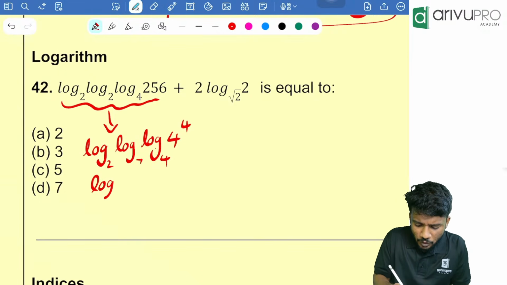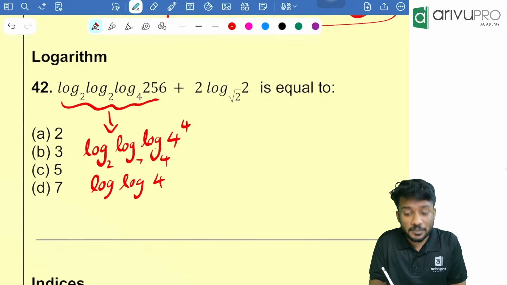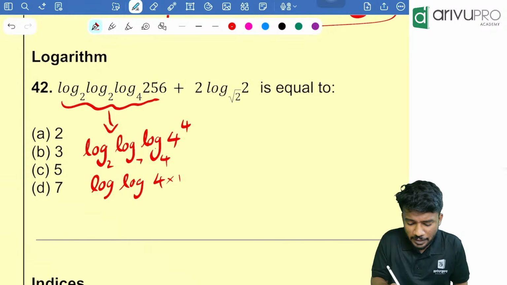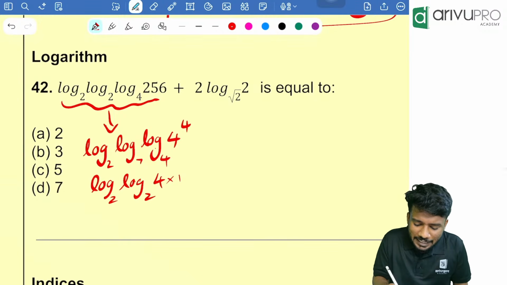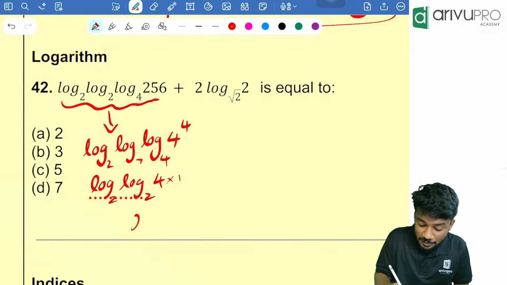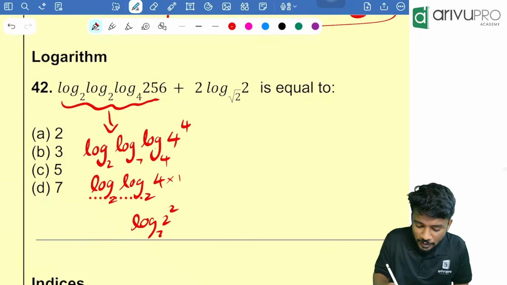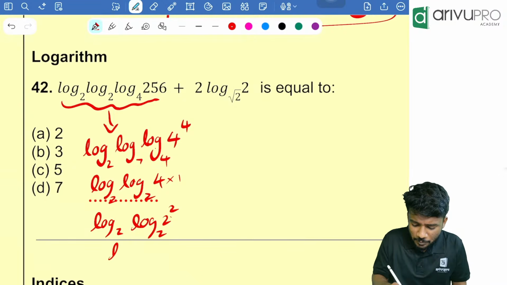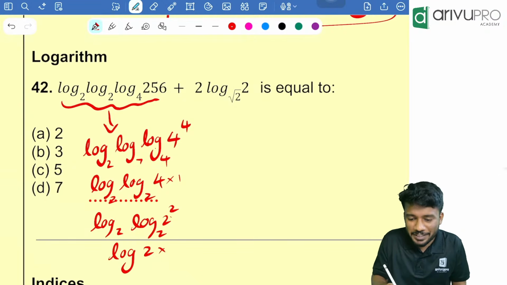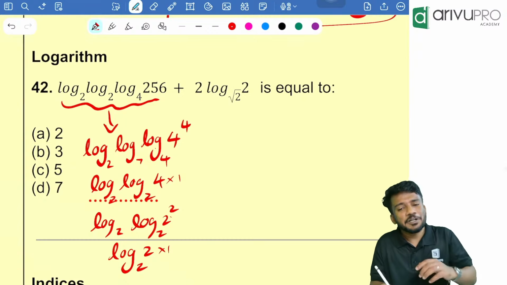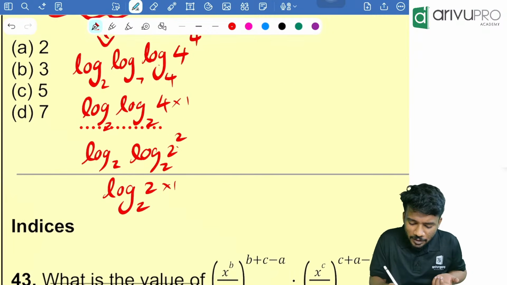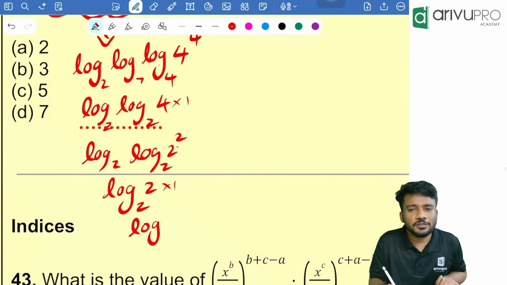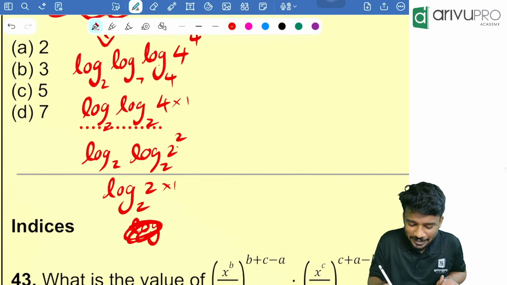Log of log, then 4 into log of 4 to the base 4 is how much? 1. So 4 is remaining. I can again rewrite 4 as 2 square, then 2 will come to this side. That is log of 2 into 1, to the base 2. Log of 2 to the base 2 is nothing but 1.